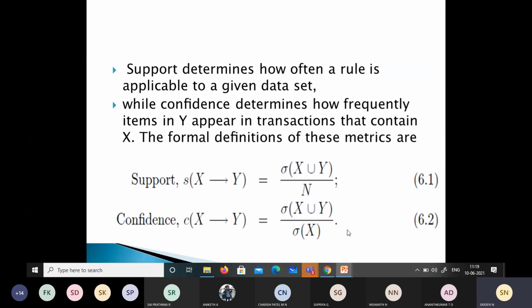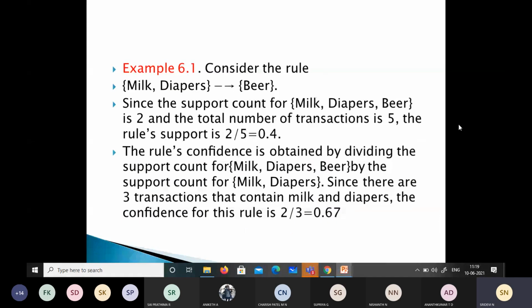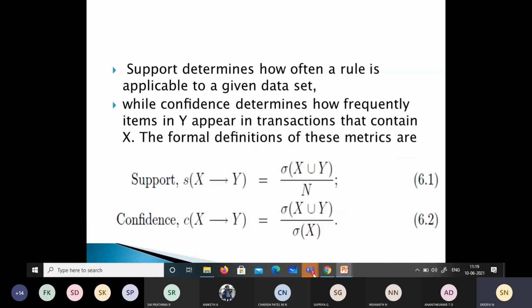And for support, we have X union Y divided by the number of transactions. All 3 items are present in 2 transactions, and N is the total number of transactions. We apply the formulas and find the support and confidence. Clear?